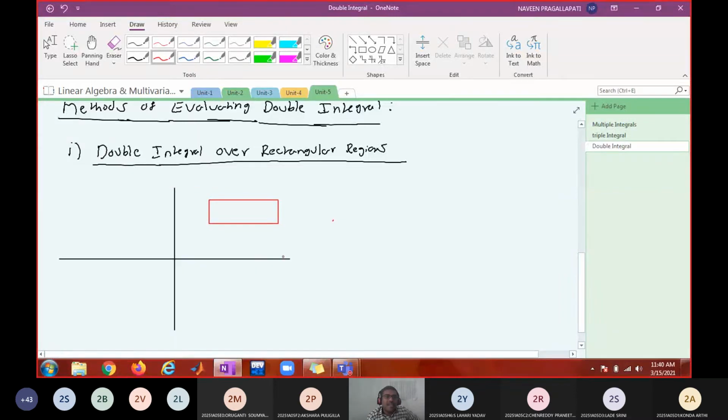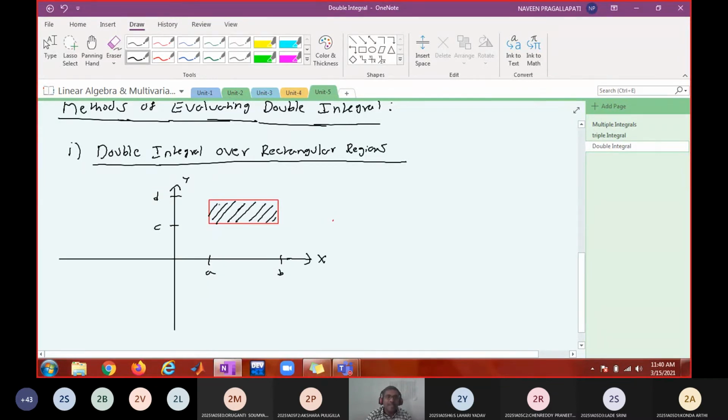This rectangular region is bounded by the lines x equal to a, x equal to b, y equal to c, and y equal to d.